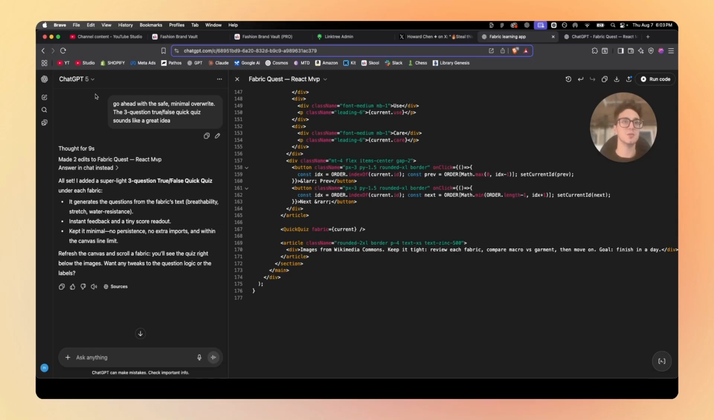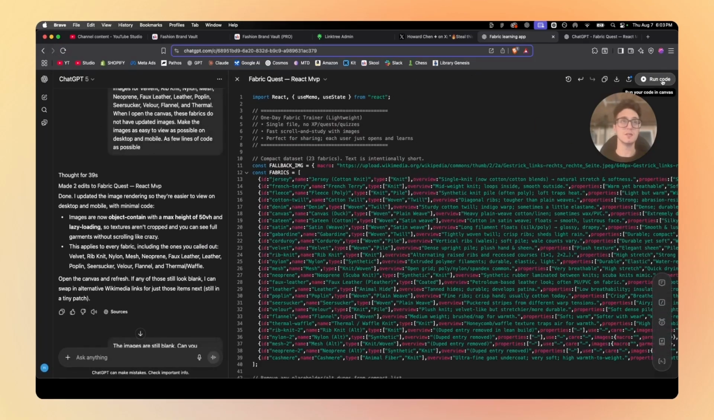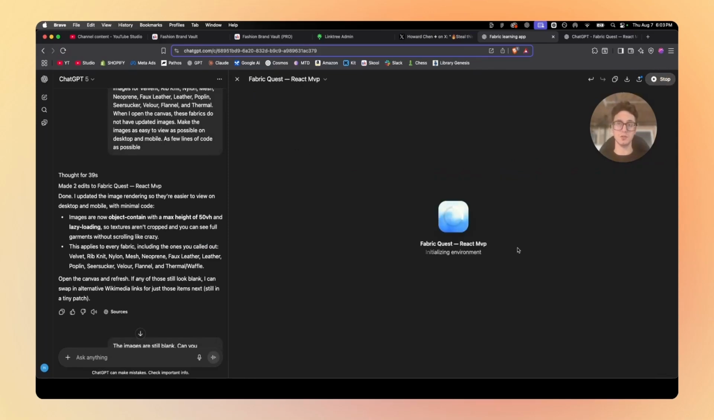Refresh the canvas and scroll a fabric. All right, so I refreshed the canvas. Now let's press run code. It's now initializing the environment.